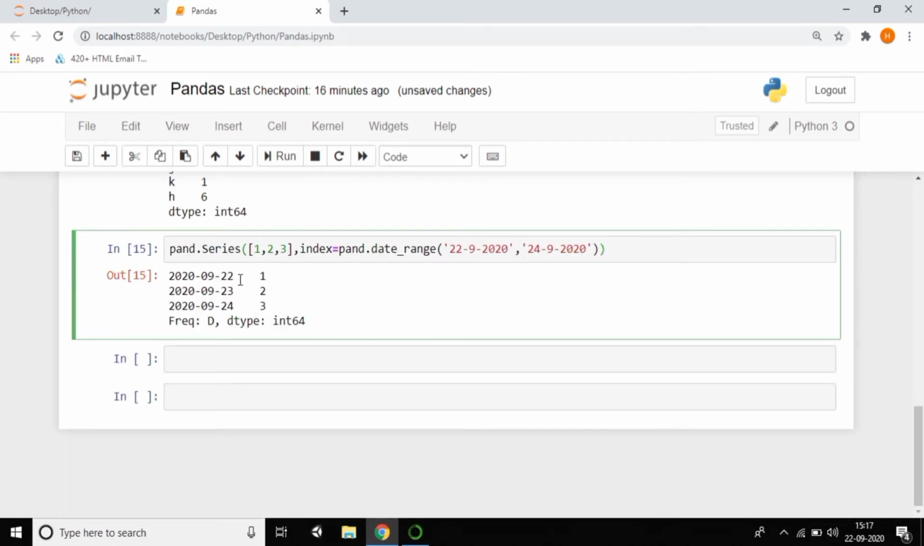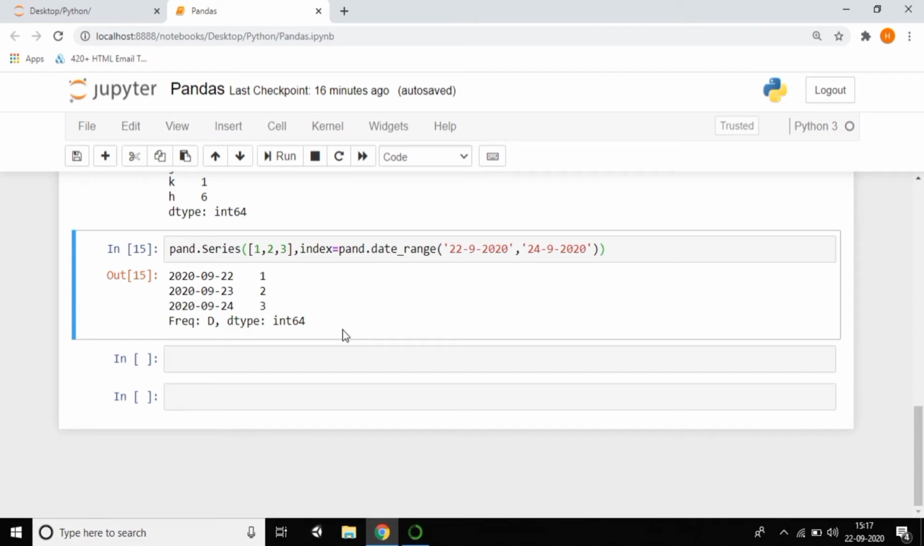Yeah, you can give the index. You can see 1 2 3. So this is the data which I passed as a series, 1 2 3. Here I am giving the index of dates by using date underscore range. So this is the way to do that. I think it's very clear.